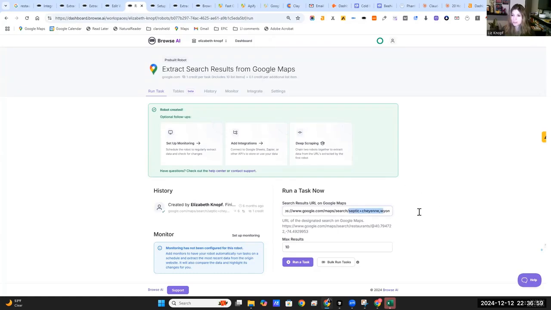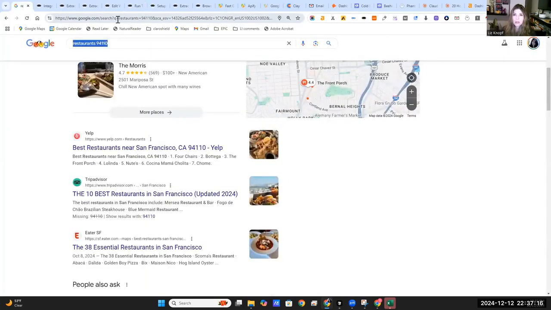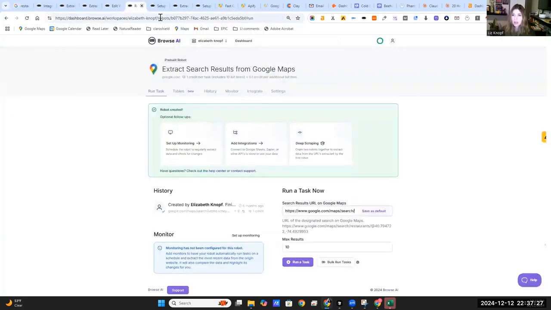So let's do this. You also have to know, if you're going to be putting this in here, and especially if you're going to be putting it into an automation where maybe you're doing a large list of URLs, you have to look at the URL structure and see that here it is search. You got a plus sign between the zip code and restaurant. So we're going to take that, copy and paste how that syntax is, and put that after search. Okay. And then for now, again, we're keeping it to 10.